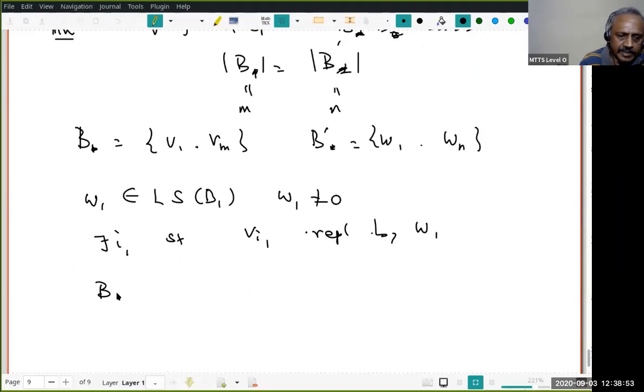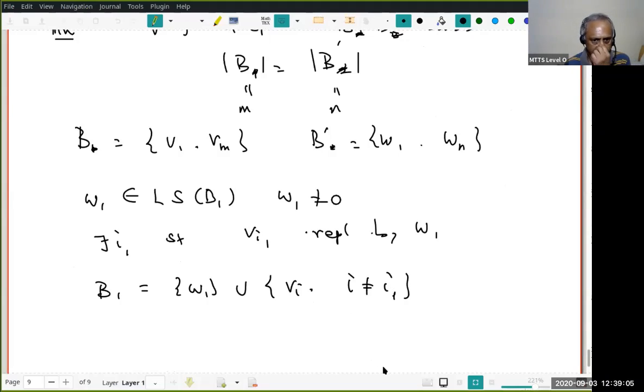Okay, therefore I get a new basis B1, which consists of W1 and the union of Vi, where i is not equal to i1. That's the reason why you wanted to change the basis. Is that clear? Why is this a basis? Remember, it's linearly independent and the linear span of B1 is the same as the linear span of B. Therefore, B1 is a spanning set which is also linearly independent. Therefore, this is the basis.